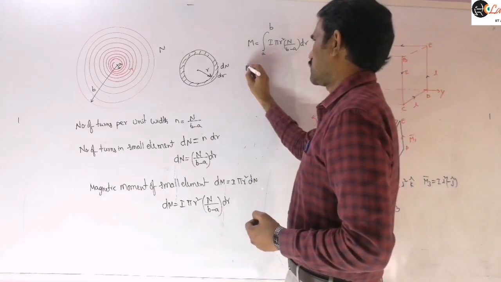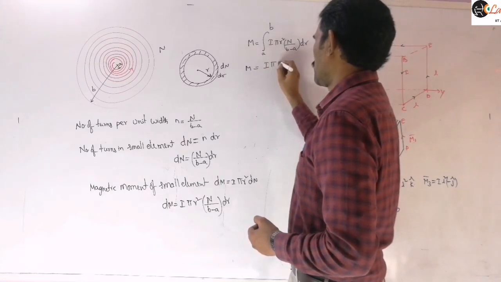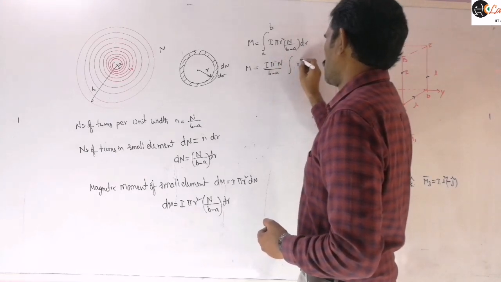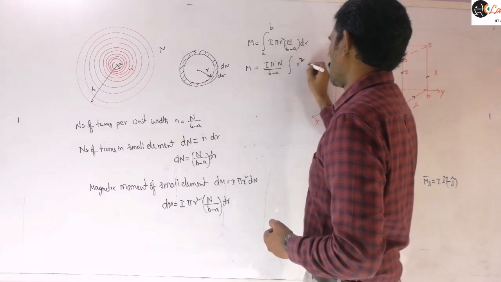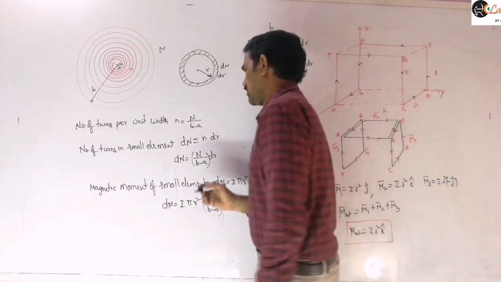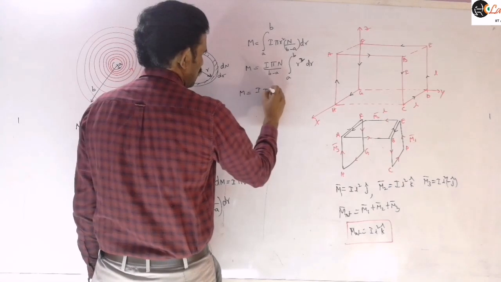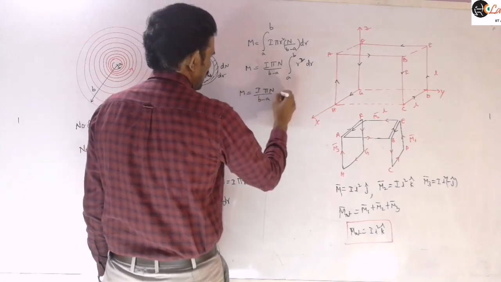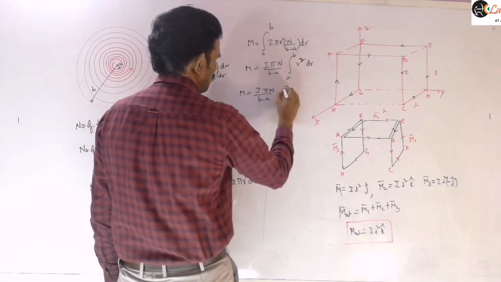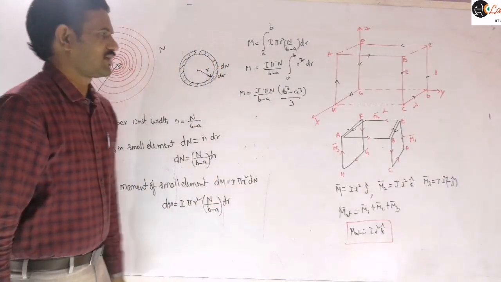Now m is equal to I into pi into n by b minus a, which is a constant, times the integral of r square dr from a to b. Therefore m is equal to I pi n by b minus a, and this value will be b cube minus a cube by 3 after substituting the limits.